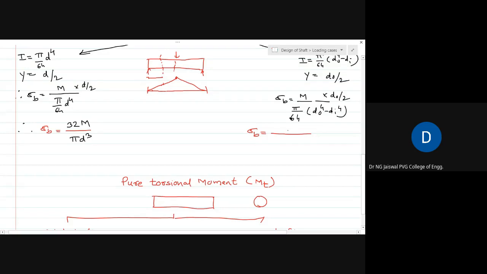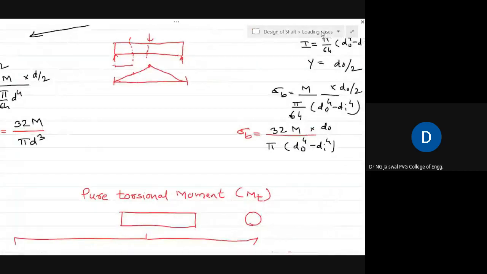And in case of a hollow shaft, again 2 and 64 will get cancelled, remaining is 32 in the numerator. So what you get is 32 M. do will not get cancelled immediately. So instead, I keep pi, let this do raised to power 4 minus di raised to power 4 as it is, and this do as it is.